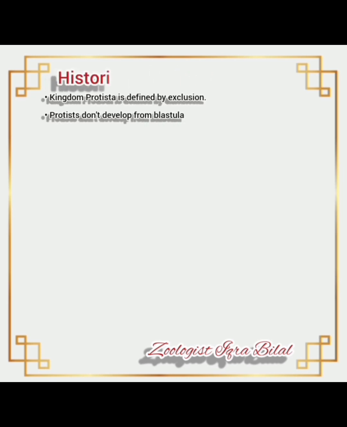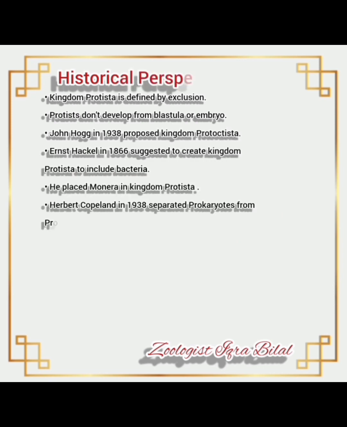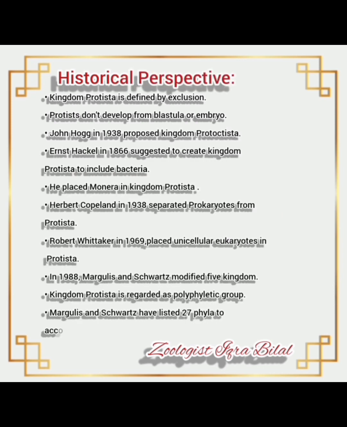Let's start historical perspectives. Kingdom Protista is defined by exclusions, means on the basis of those characteristics which exclude them or differentiate them from other groups, not on the basis of similarities. Protists don't develop from blastula or embryo. John Hogg in 1938 proposed kingdom Protoctista. Please remember the kingdom Protoctista.